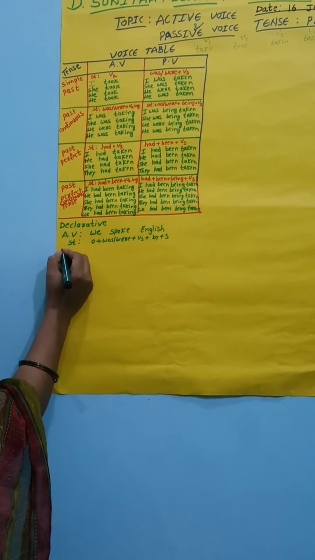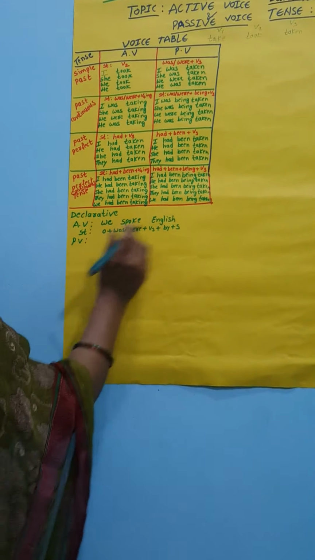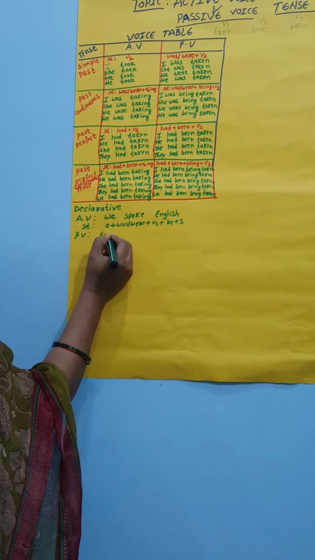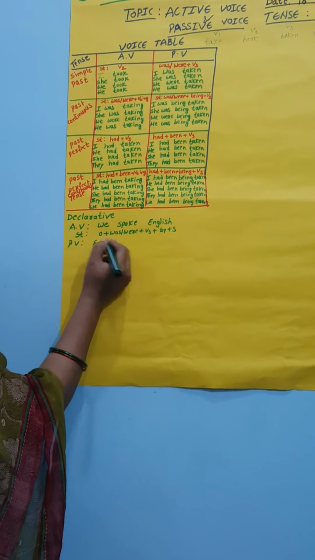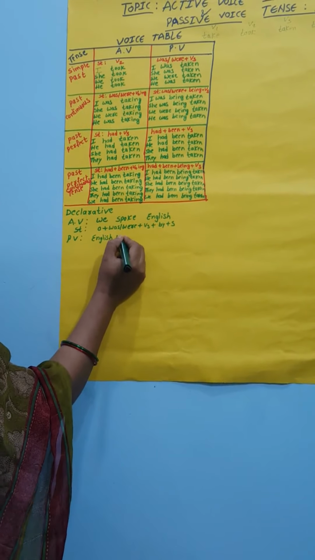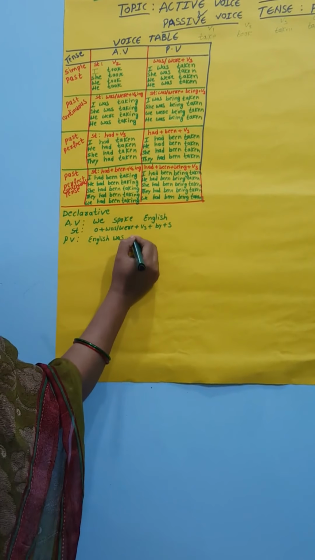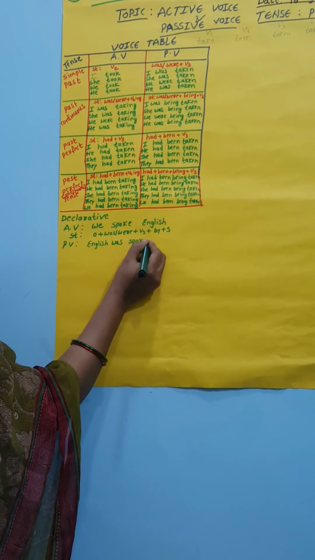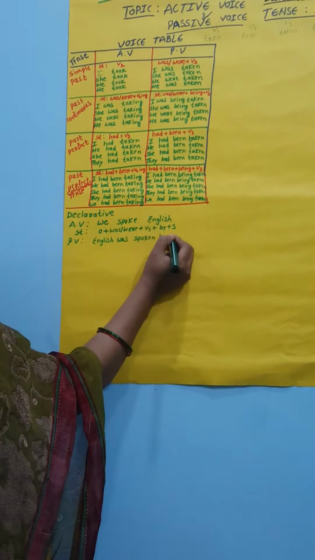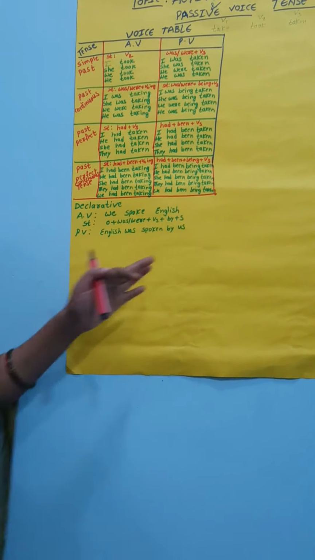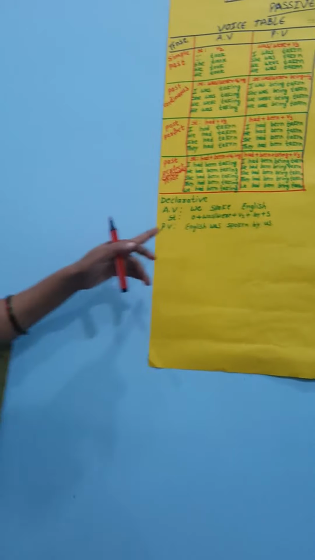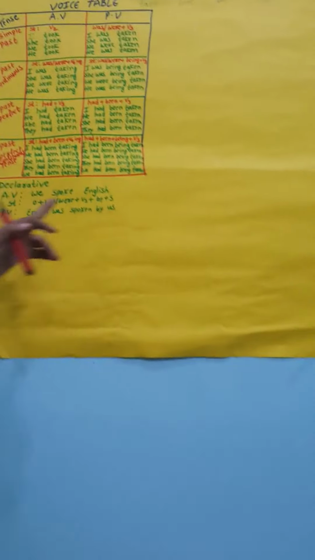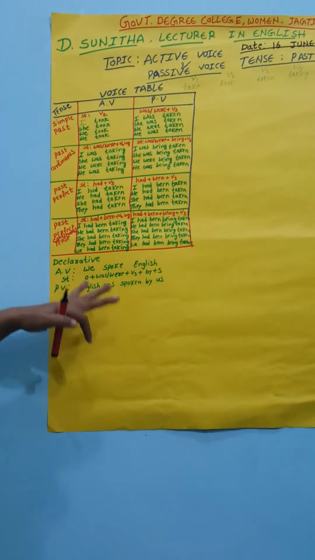What is the object here? English. What is the helping verb used here? Was. What is the V3 form? Spoken. By. We becomes us. So how can we write "we" in the passive voice? Us.